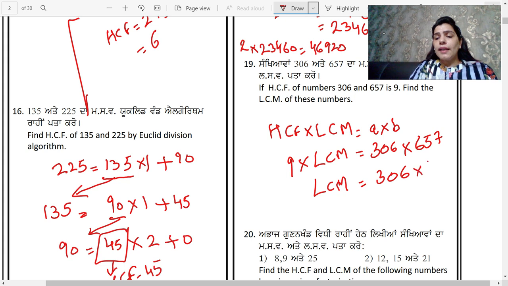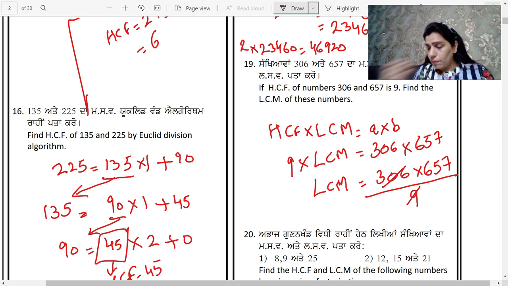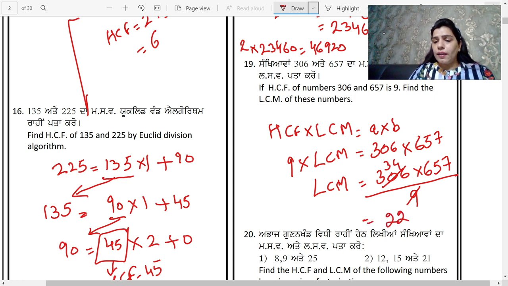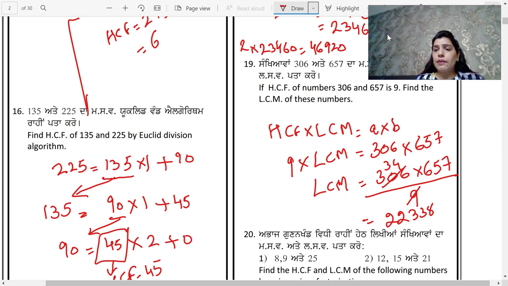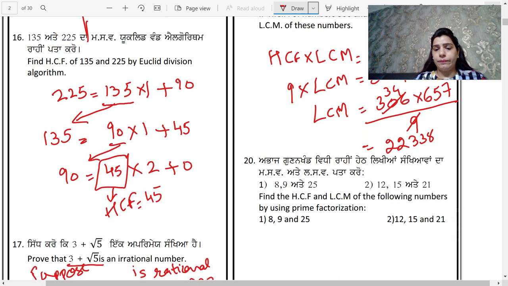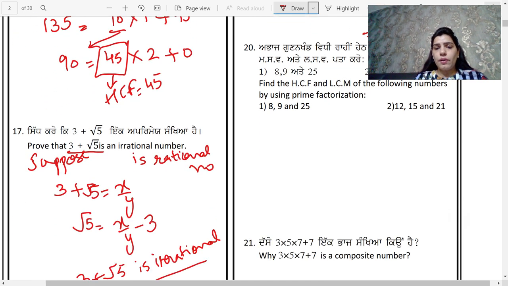On left hand side 9 is multiplied. When it goes to right hand side it gets divided. On dividing 306 by 9 I get the number as 34, and when I multiply 34 by 657 I get the number as 22338. So this is my answer. 22,338 is the LCM.